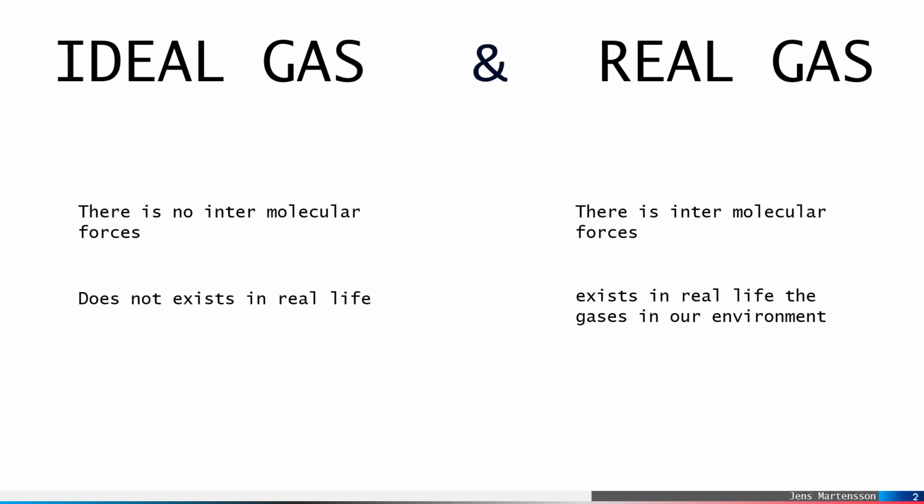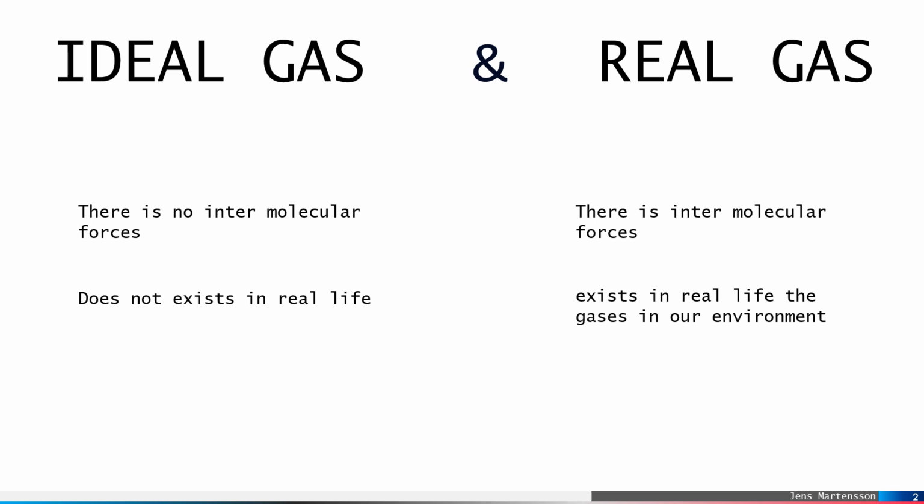Ideal means that we have visualized a gas, and real gas means it is in reality, as its definition says. For example, an ideal gas does not have intermolecular forces, but when we talk about a gas, we know that gas means atoms which have intermolecular forces.